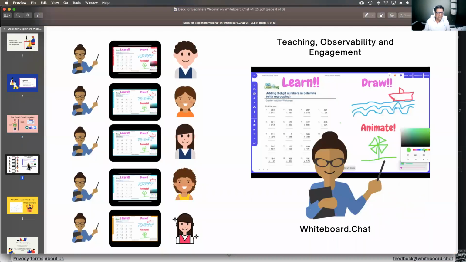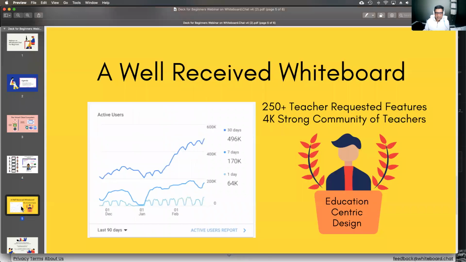But this is the marquee feature of whiteboard.chat, the ability for the teacher to create a lesson really easily and to observe each student as they work on their individual copies of this lesson as they're working live through it, right? You can also do group activities. You can join the students on their board, work with them on a one-on-one basis, but essentially the ability to observe the students as they're progressing through the environment is the most appreciated feature of whiteboard.chat, and that brings in the engagement as well.